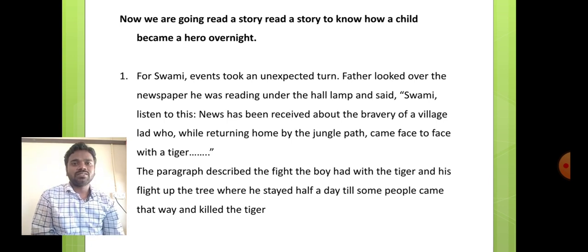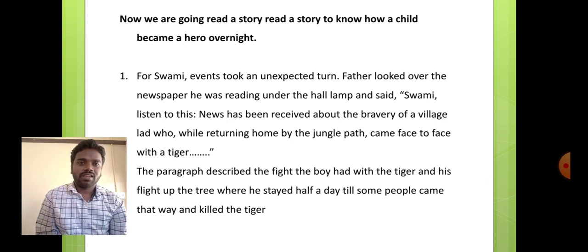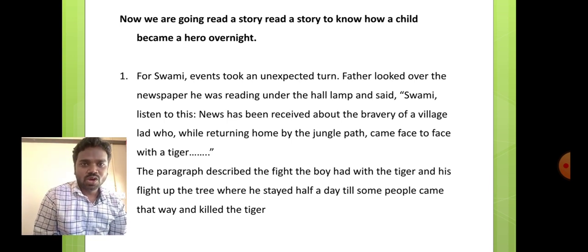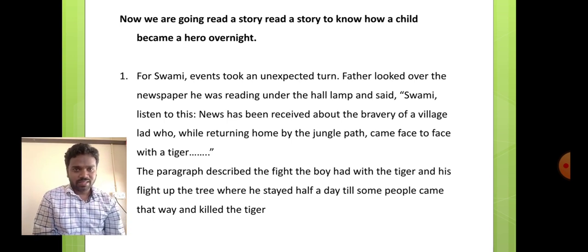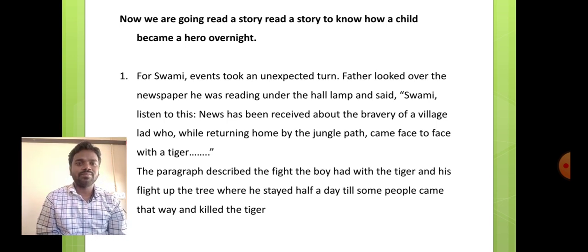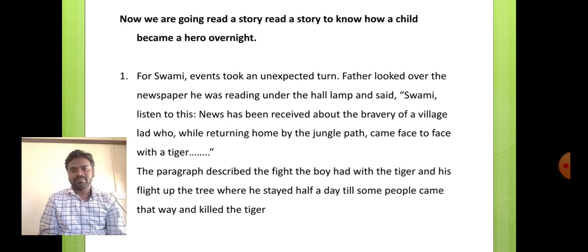Father looked over the newspaper he was reading under the hall lamp and said, Swami, listen to this. News has been received about the bravery of a village lad who, while returning home by the jungle path, came face to face with a tiger. The paragraph described the fight the boy had with the tiger and his flight up the tree where he stayed half a day till some people came that way and killed the tiger.